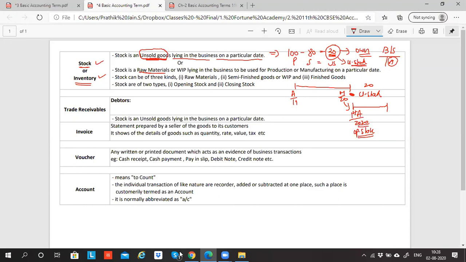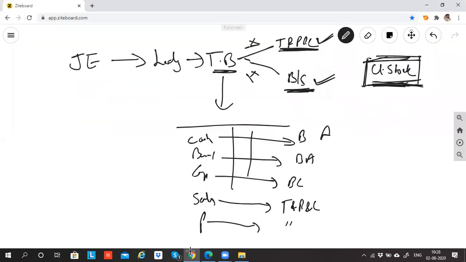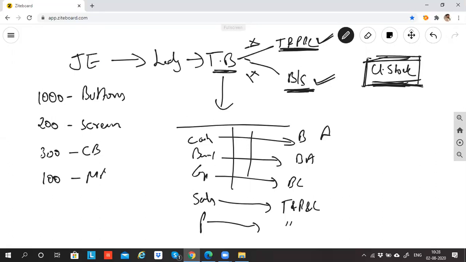Let's suppose that I purchased 1,000 buttons of laptops. I purchased, let's suppose, 200 screens of laptops. Then I purchased, let's say, 300 circuit boards. Let's say I purchased 100 motherboards. Okay, there are so many different items. So these are basically all called raw materials.